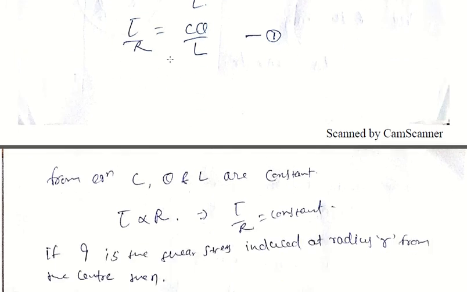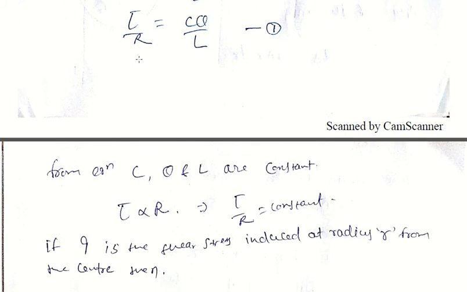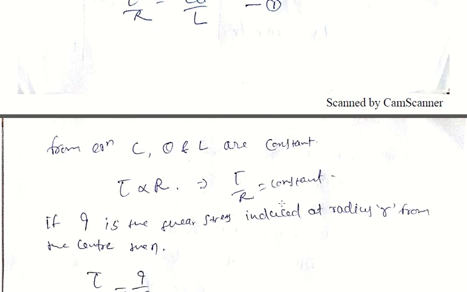That means the variation of shear stress is linear and is maximum at the outer surface.